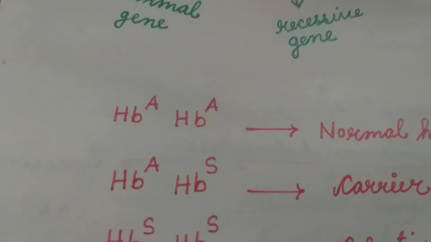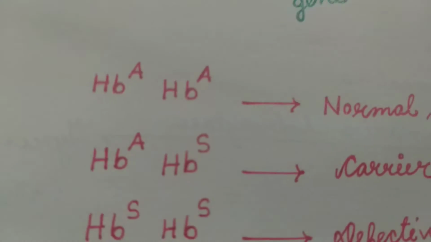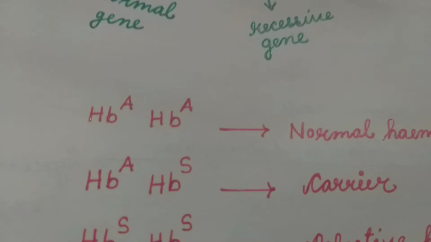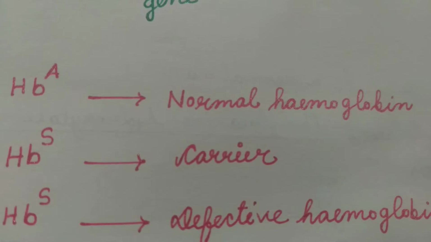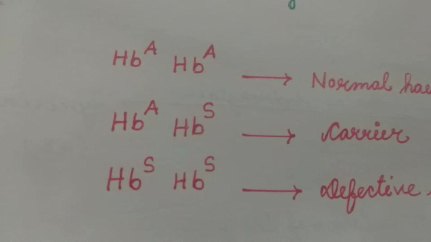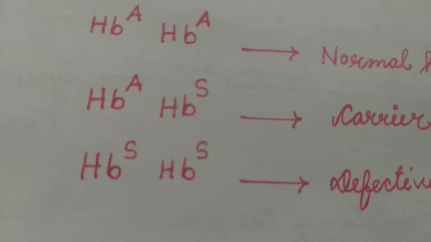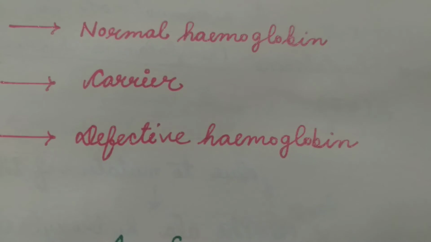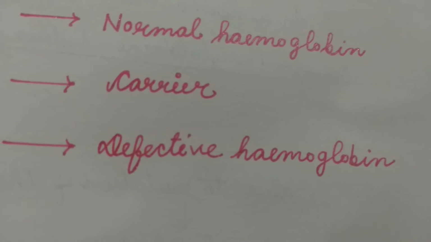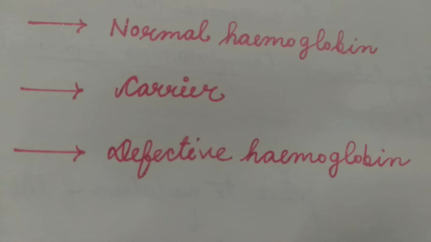If the genotype is HbA HbS, heterozygous, the alleles are dissimilar, the individual is a carrier. If the genotype is HbS HbS, homozygous recessive, then the individual has defective hemoglobin. He is affected by sickle cell anemia.